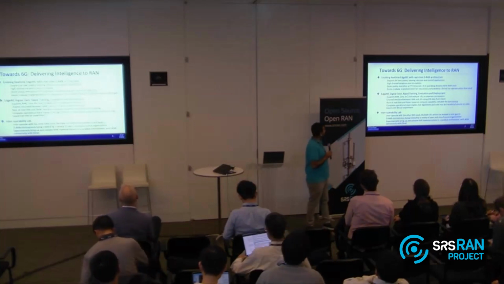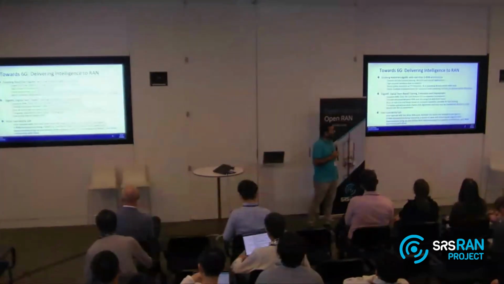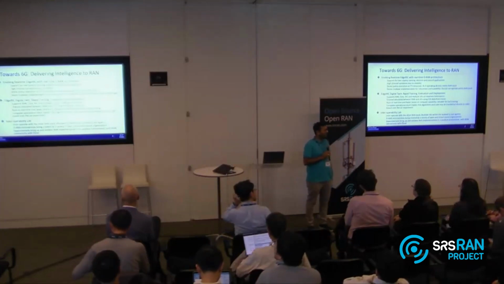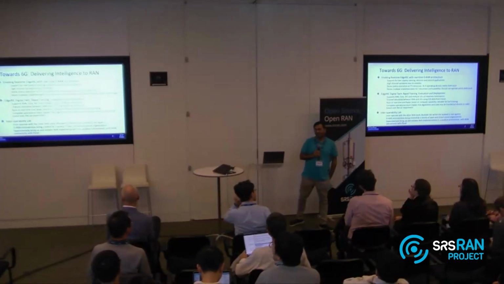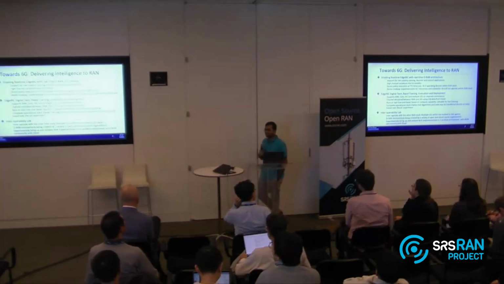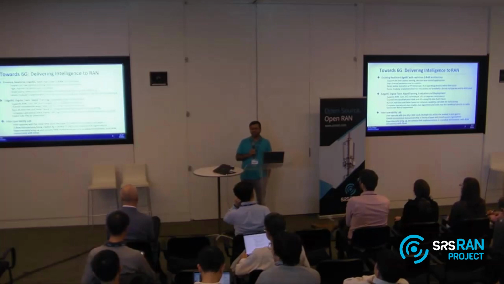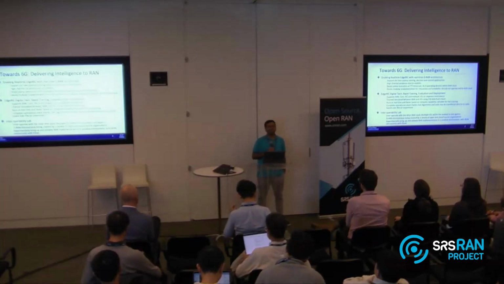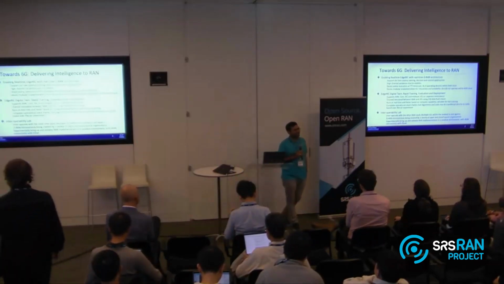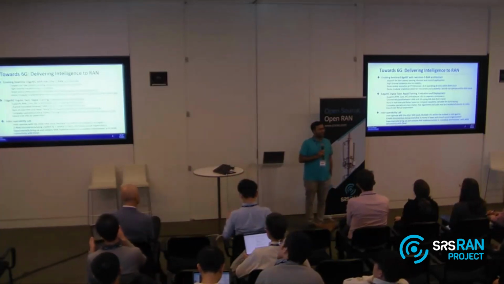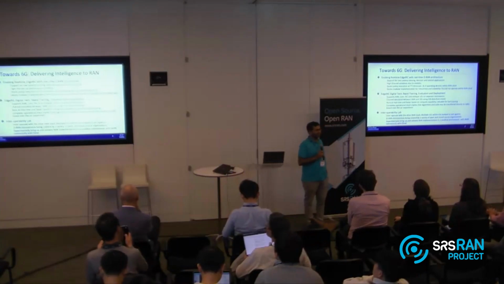So this is going to be my agenda. I'm going to quickly dwell into the motivation for what we are trying, and then present the architecture of something called EdgeRIC. It's a new RAN intelligent controller, which has a different philosophy than the other RICs you have seen so far. There are the near real time and the non-real time RICs we have all seen. So why do we need it? I will answer that question first.